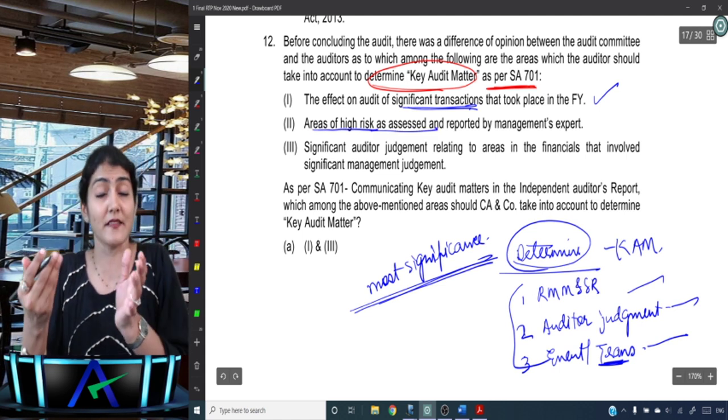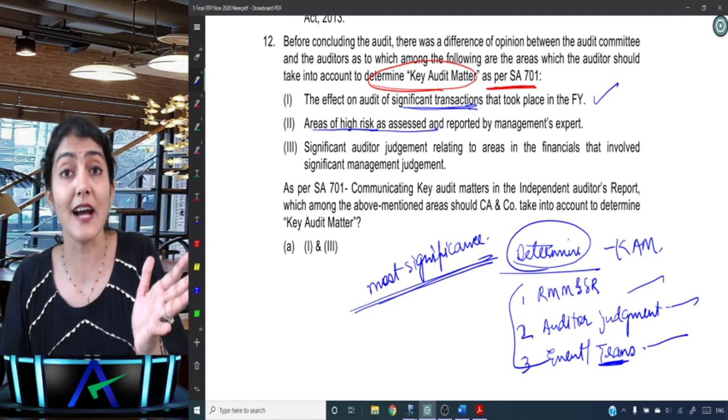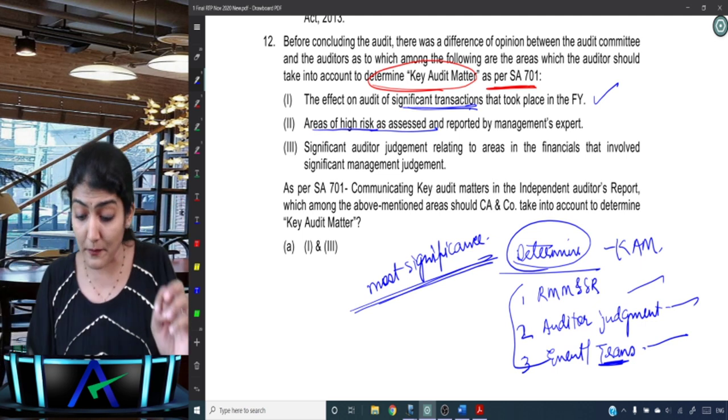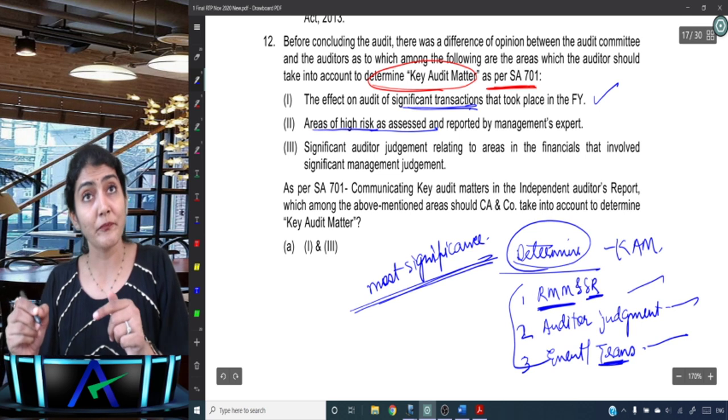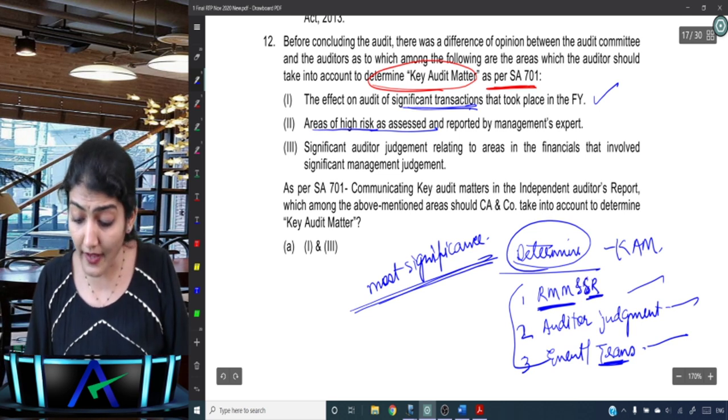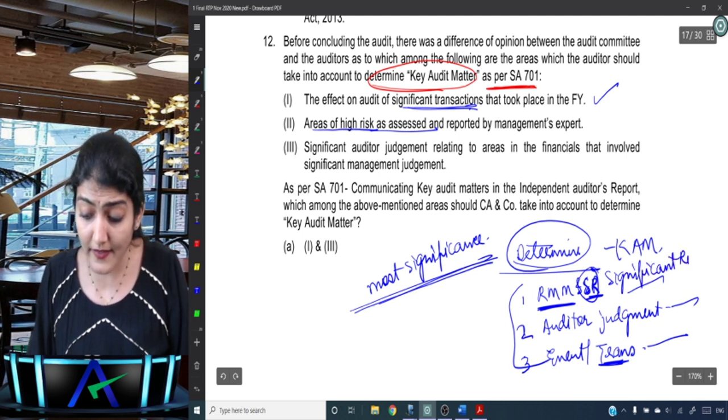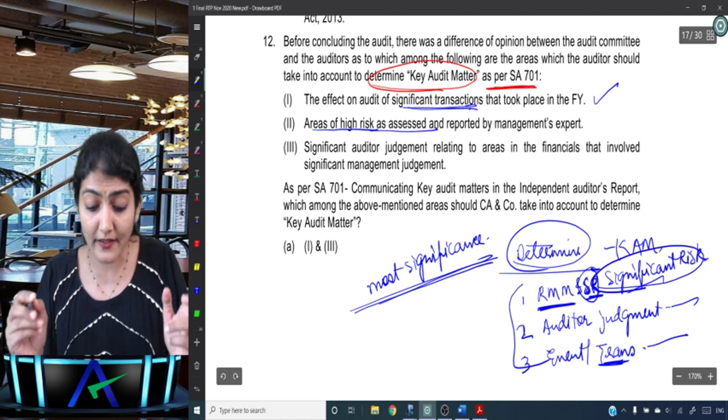So here what we say is areas of higher assessed RMM, risk of material misstatement, and what have I written over here, SR. What is SR? Significant risk. Now here what they did was a drafting error.